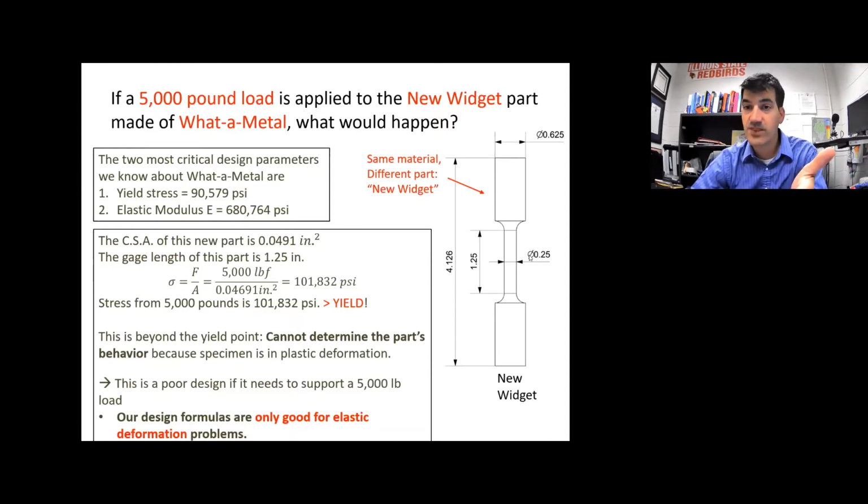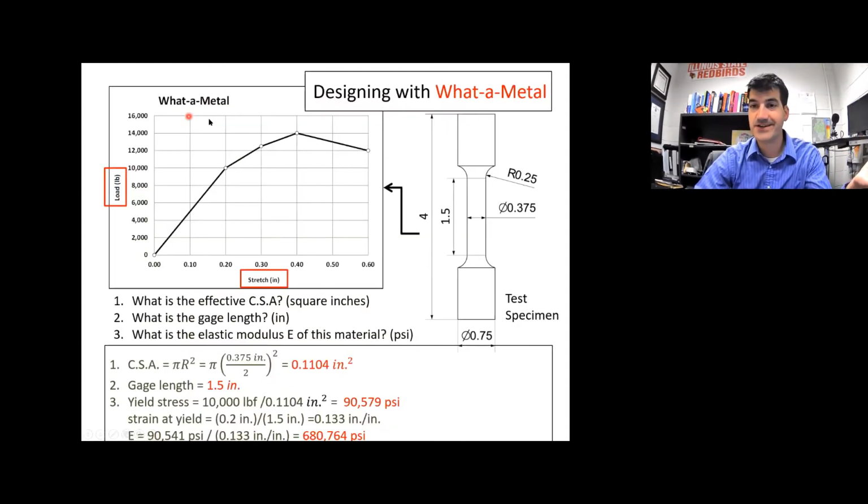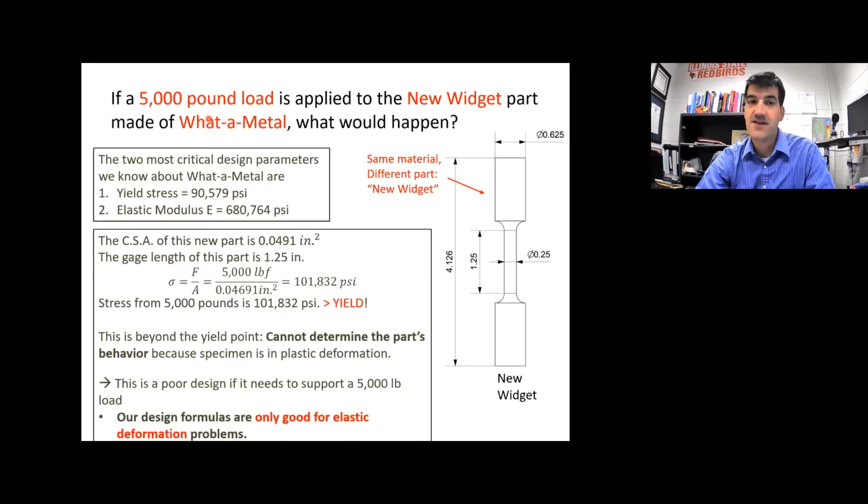So the important thing, this is what I'm trying to get at here, it's the same material, all right? So this is made of what a metal, and in the previous slide, this is what a metal, all right? So it's some generic metal. The important thing is that now that we have calculated the yield stress and the elastic modulus in the previous slide for the same material, we can use those values in our subsequent calculations.